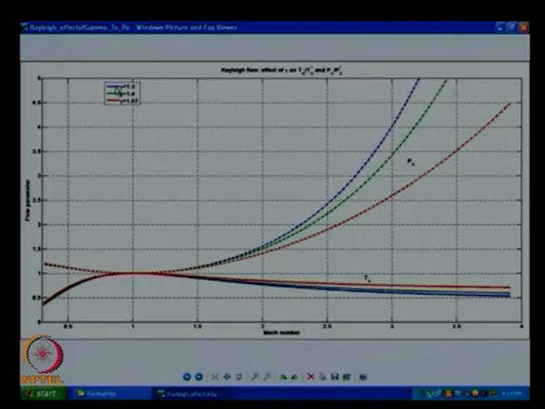Okay, I am saying blue is the most compressible, gamma is very low, and red is the least compressible. Okay, and gamma equal to 1.4 is our air sitting somewhere in the middle. So, if I look at my temperatures, I see that the most compressible gas can be heated a little more than the least compressible gas. Okay, it is the same here also. It is not very clear here, red is on the top, green in the middle and blue at the bottom, but the difference seems to be very low in the subsonic curves. In supersonic there seems to be a clear difference, okay, that too only after 1.5.